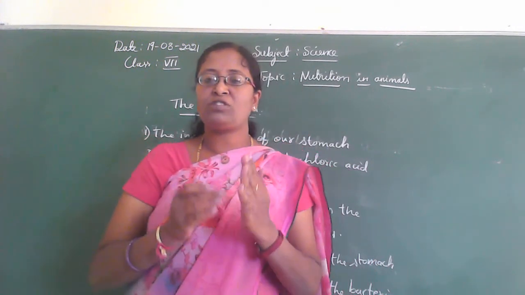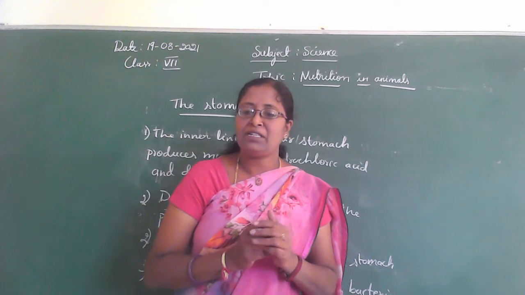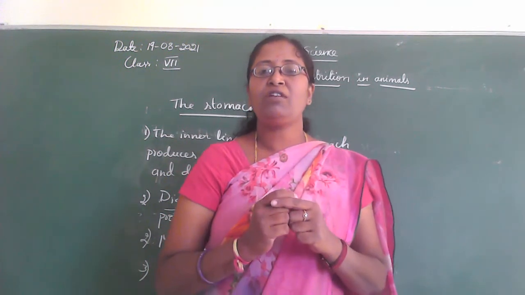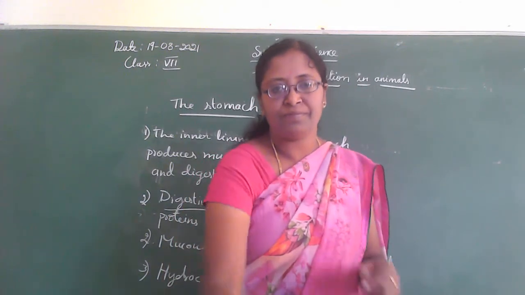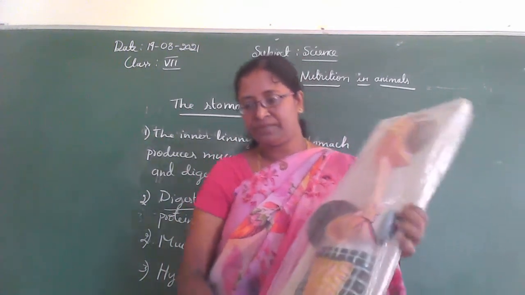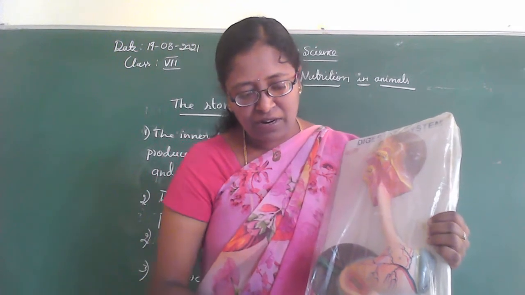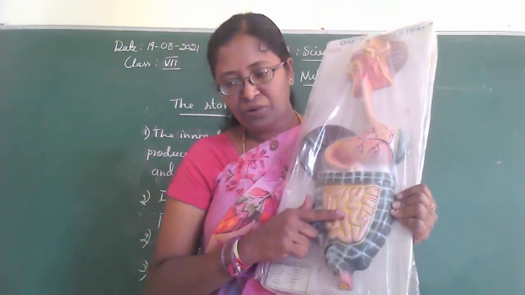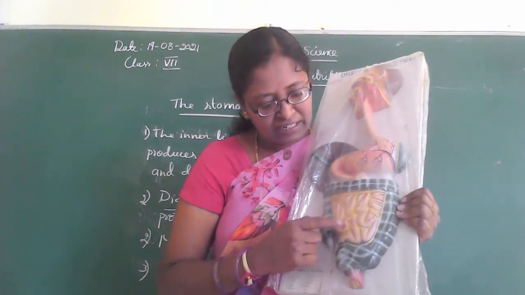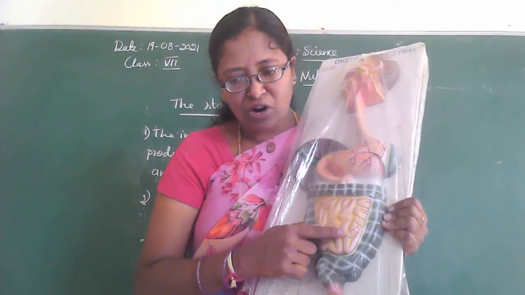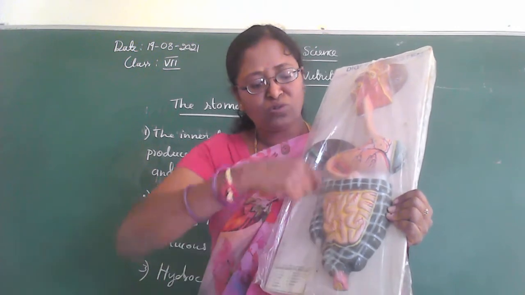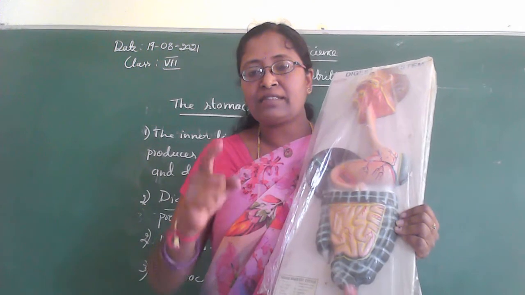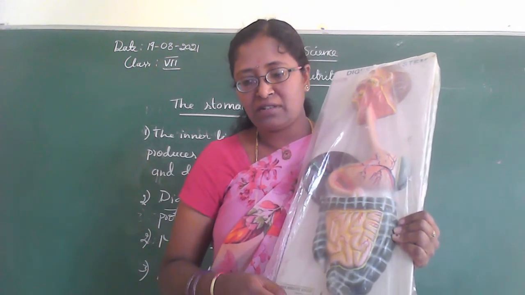And it is about 7.5 meters long. So its length is 7.5 meters. See here, children, this is our small intestine. It is highly coiled, isn't it? It is highly coiled, and its length is 7.5 meters.